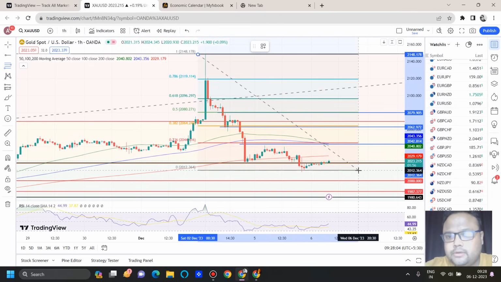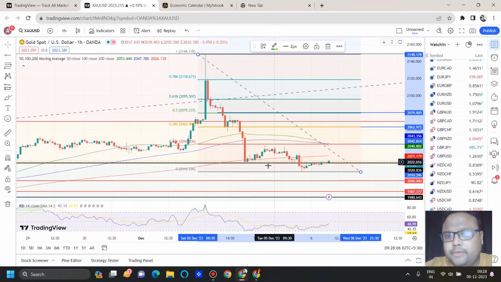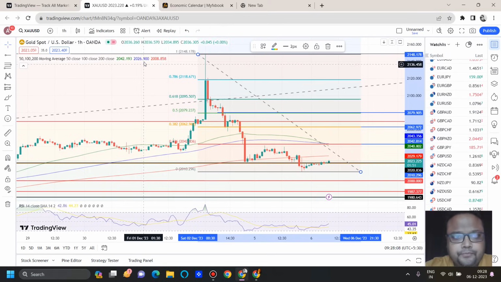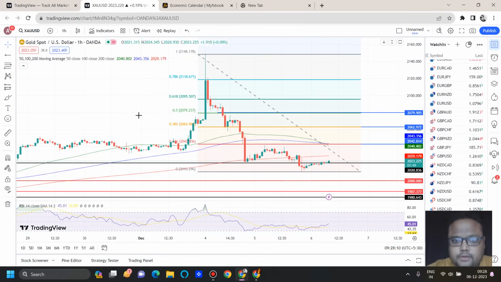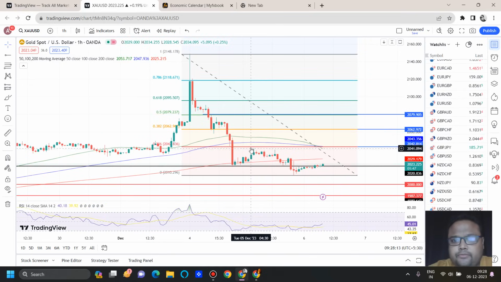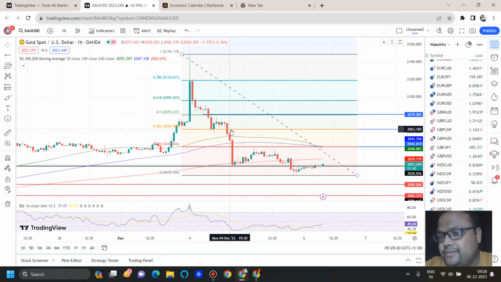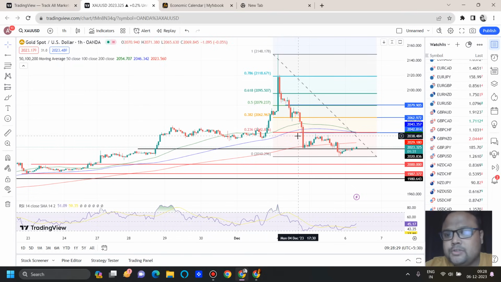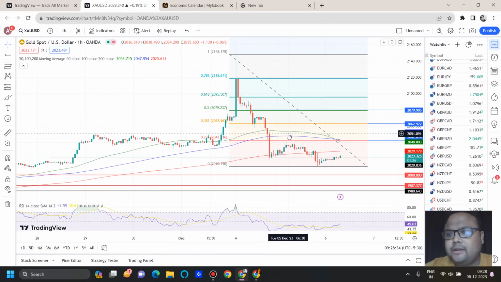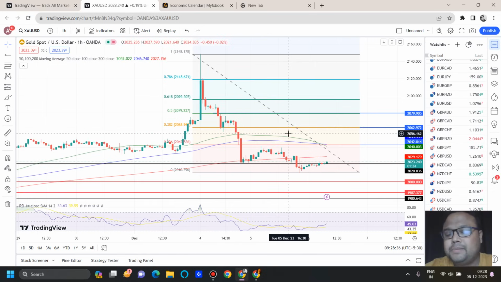Let me show you. We have drawn Fibo from the top to bottom here. Let me remove this. Now you can see this is Fibo 38.2. Around 2063 we not only have the Fibo 38.2% retracement level, but the previous support will also be acting as resistance. Then at 2080 we have the Fibo 50% retracement level. So if the market goes up, we can expect some selling pressure around this area, and if the market reverses, we can definitely hit the sell button.